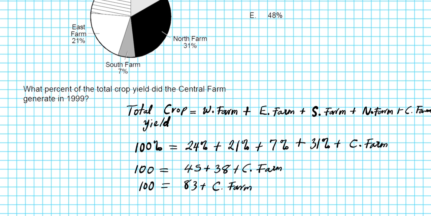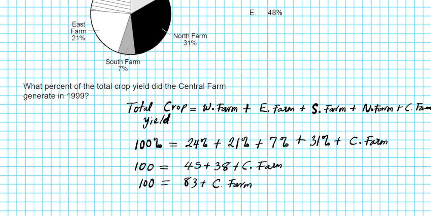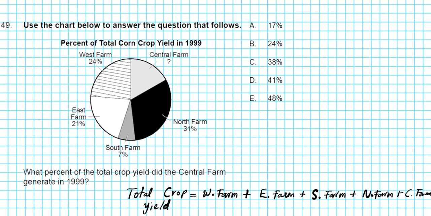And then to get Central Farm's percentage isolated, you simply subtract 83 from both sides. And that will give us the Central Farm's percentage, 100 minus 83, which is 17%. Okay, so our answer is option letter A.